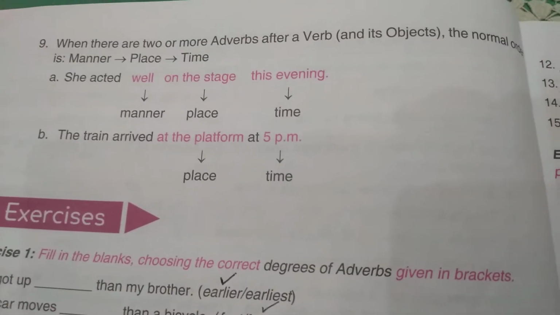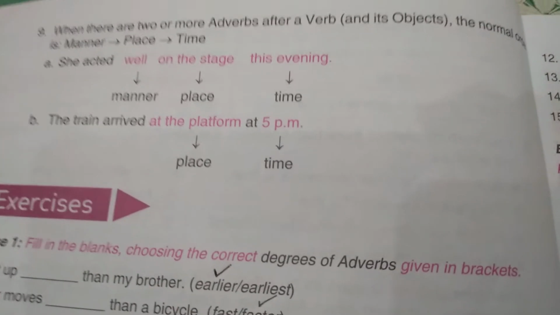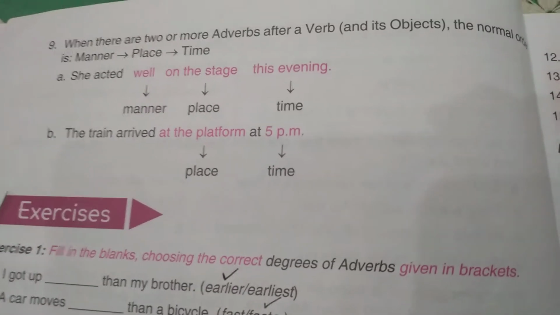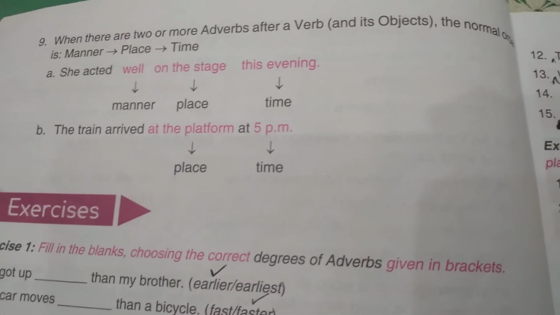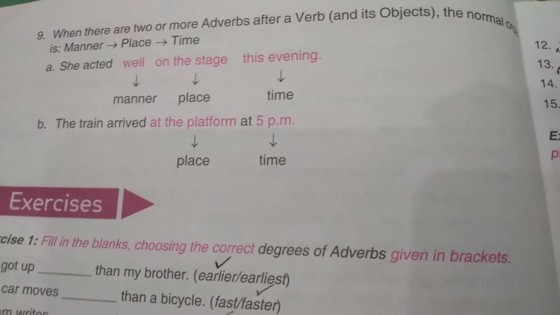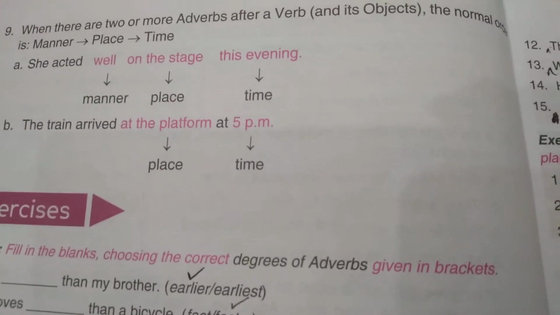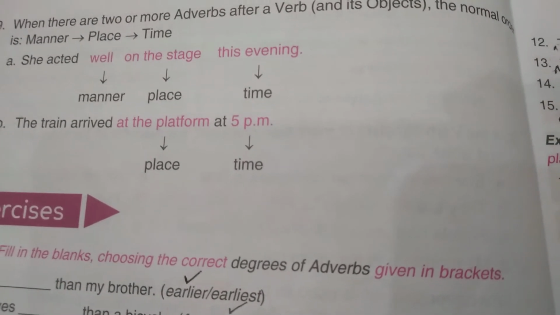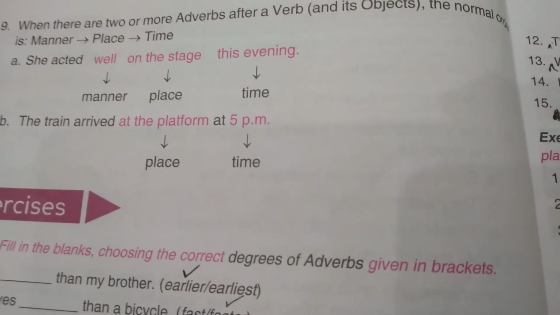So what is the order? If there are three adverbs, one of manner, one of place, and one of time, the adverb of manner will be placed first, the adverb of place will be at the second position, and the adverb of time will be at the third position. For example, she acted well on the stage this evening. So well is the adverb of manner, on the stage is the adverb of place, and this evening is the adverb of time.